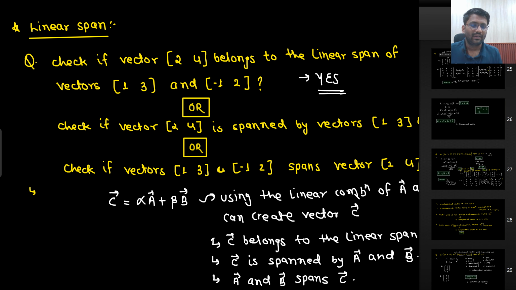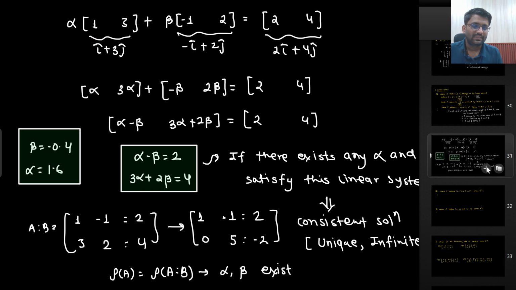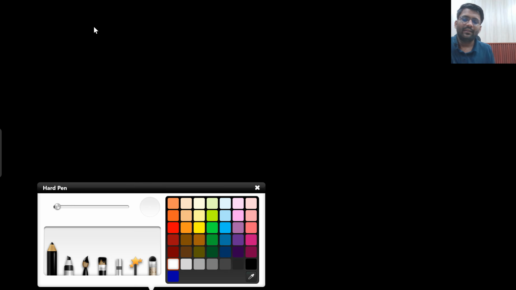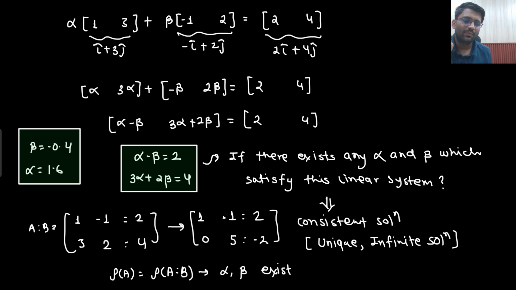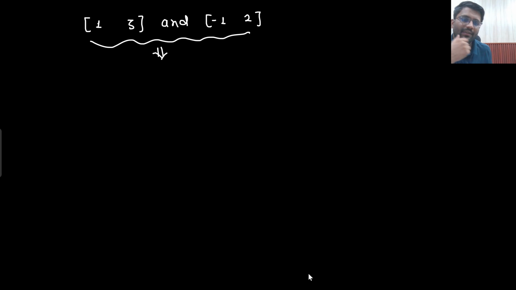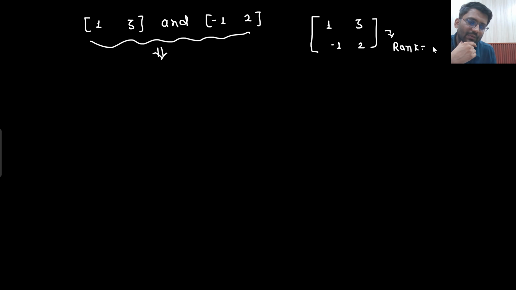Again, let me add another page and let me tell what this is saying. You are having vectors 1, 3 and minus 1, 2. So using these two vectors, can anyone let me know what span I will be able to create? Sir, are they independent of each other? Yes. Here what rank will I be getting? Rank I will be getting is 2. So they are two independent vectors.